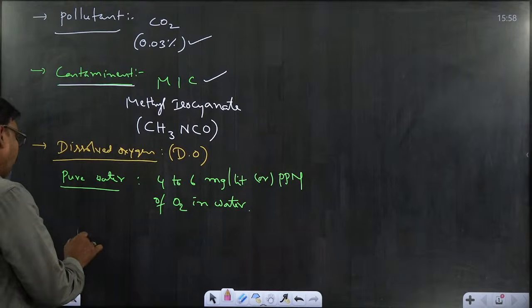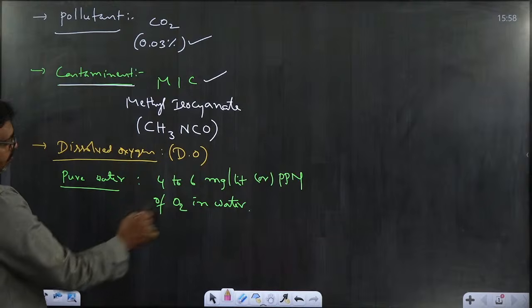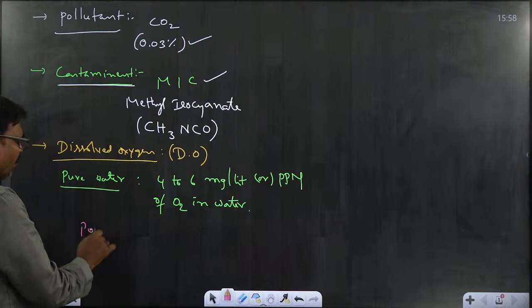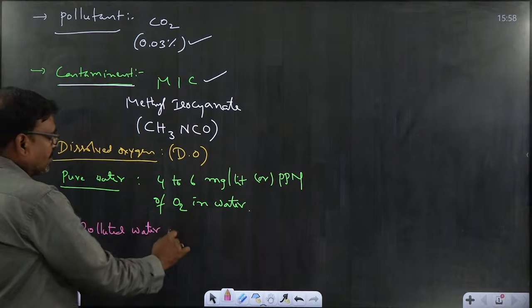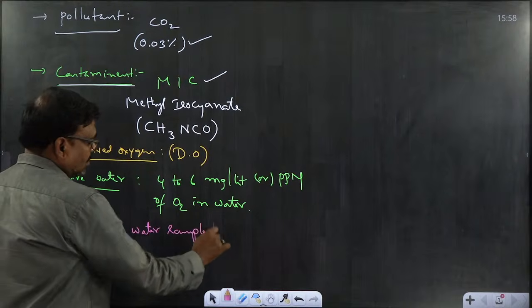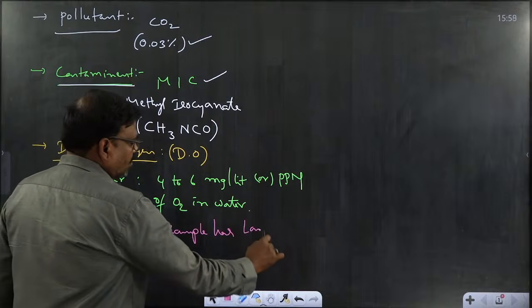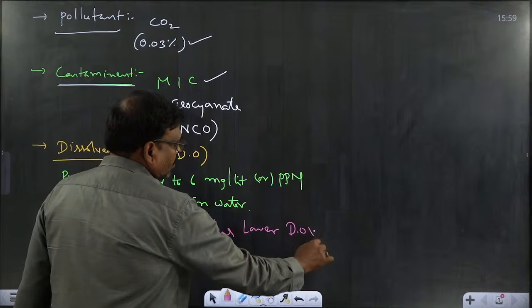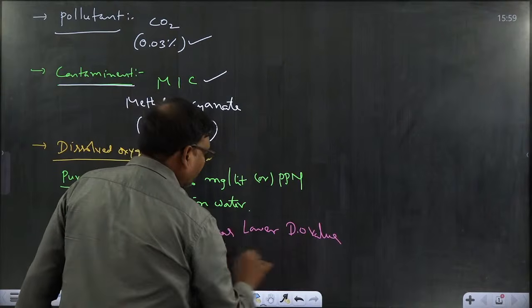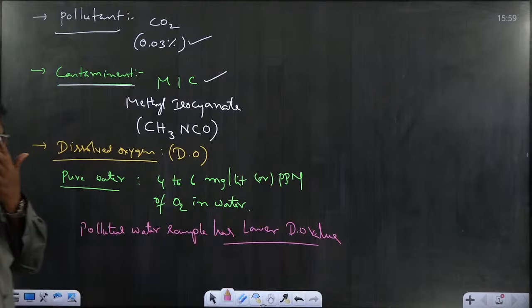Generally, polluted water has a lower DO value. A polluted water sample has a lower DO value.